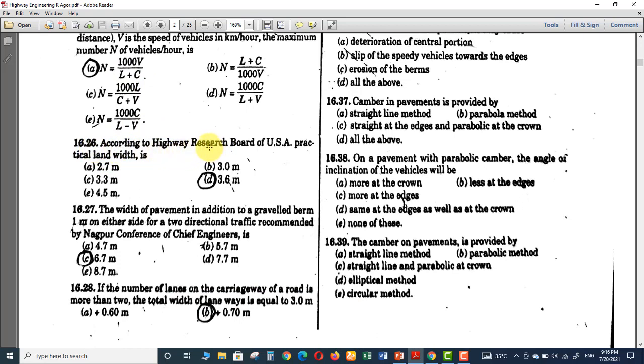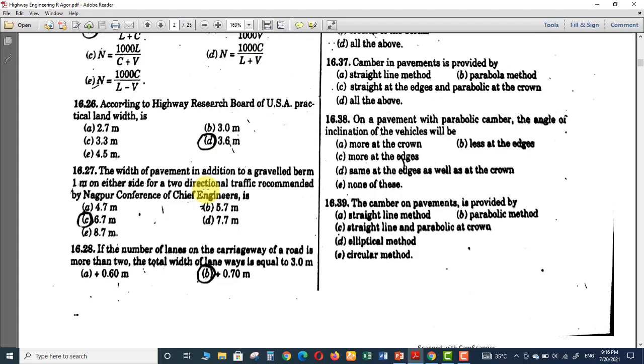According to Highway Research Board of USA, practical lane width is 3.6 meters. We need to remember this value.